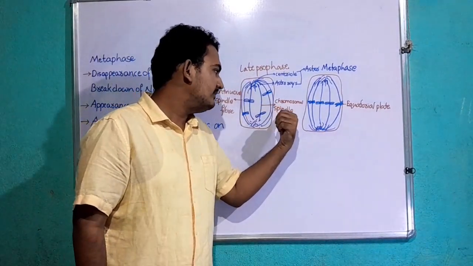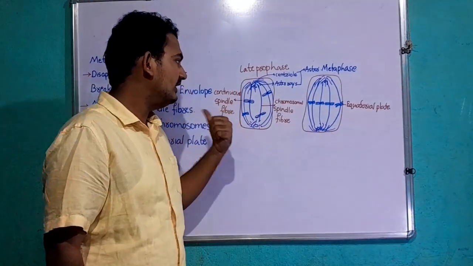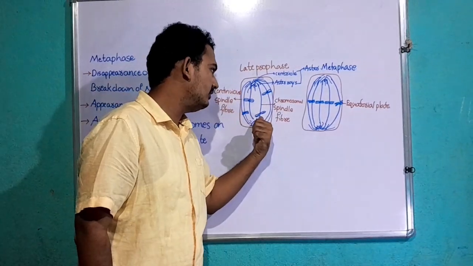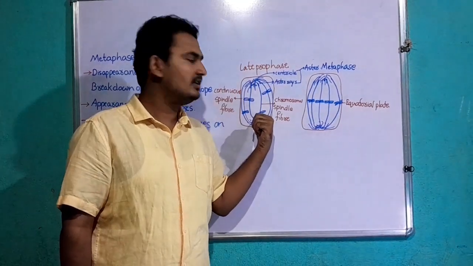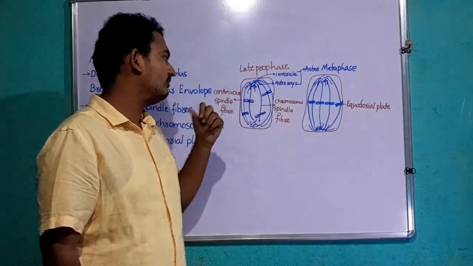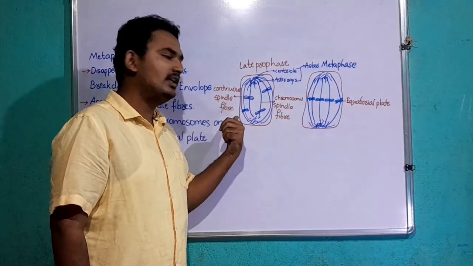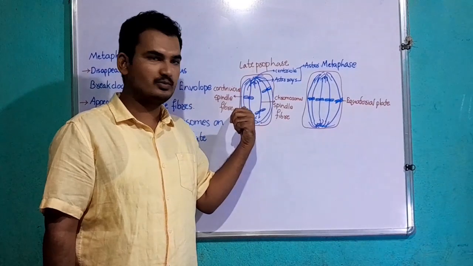The chromosomal spindle fibers are also called discontinuous spindle fibers. Discontinuity of chromosomal spindle fibers is due to the centromere region of a chromosome. In case of continuous spindle fibers, there is no discontinuity due to chromosomes.